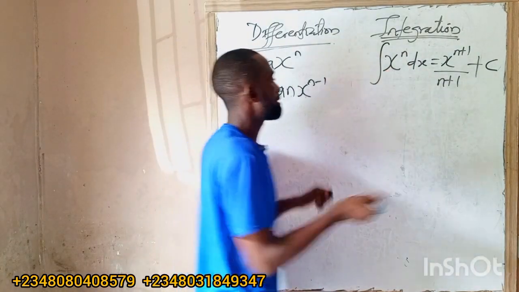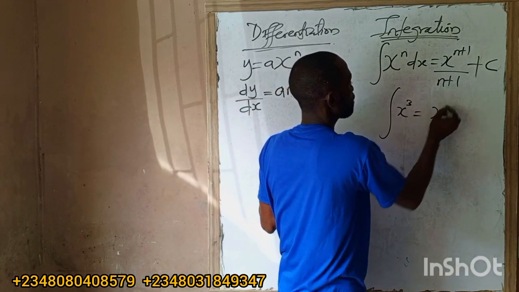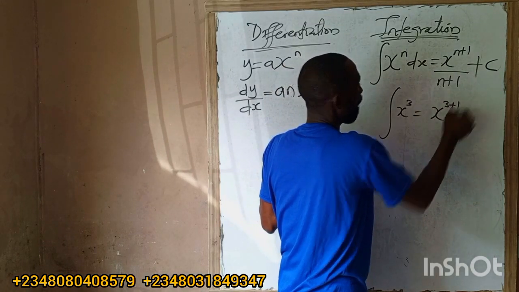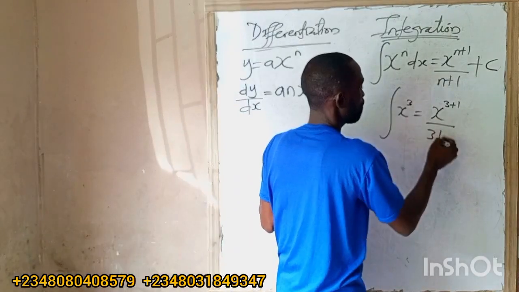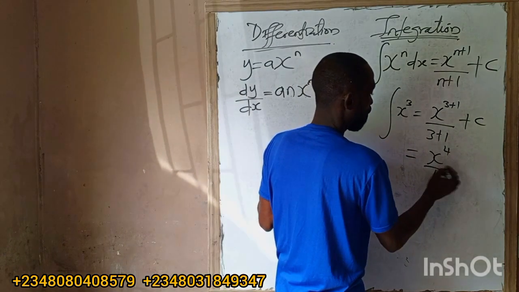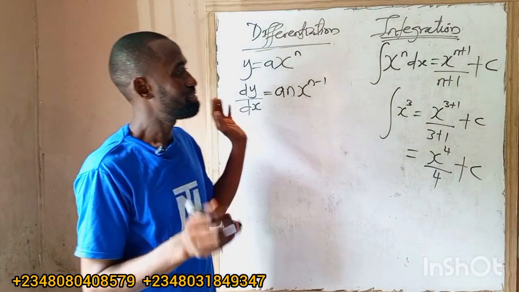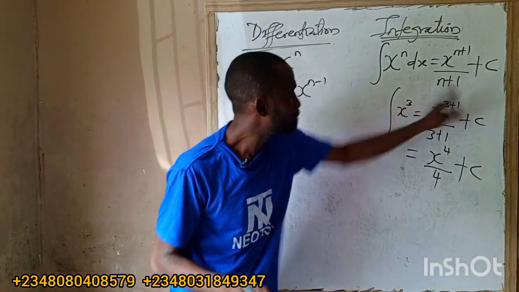So if I have something like this, the integral of x to the power 3 will be equal to x to the power 3 plus 1 all over 3 plus 1, then plus c. That will now be x to the power 4 all over 4 plus c. It's as simple as that. Our n is 3, and I will add 1 to it.